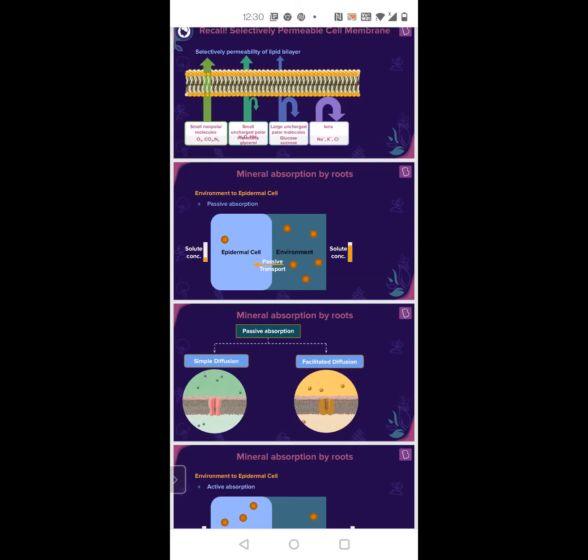This kind of transport, from higher to lower concentration, will always be passive transport. The problem comes when they are not able to pass through, so that is why you have facilitated diffusion and simple diffusion. So facilitated and simple are types of passive absorption.